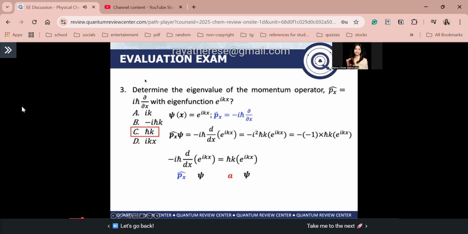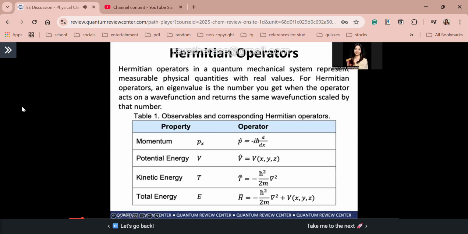Okay, let's proceed. Again, you have to memorize the various Hermitian operators. As much as possible, whatever we can memorize, let's maximize it, because of course we are not sure what will come out in the board exam. Take note: what does h bar mean? Again, h bar is just equal to h, the Planck's constant, divided by 2 pi.